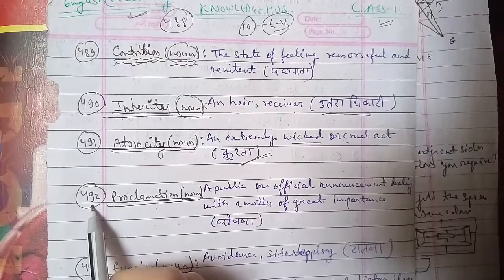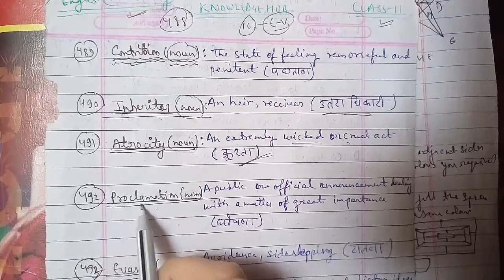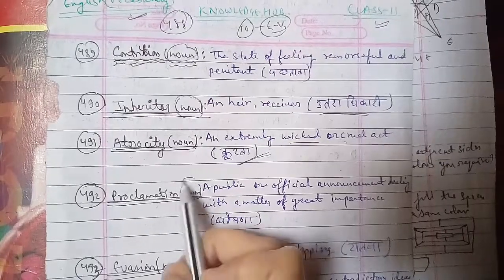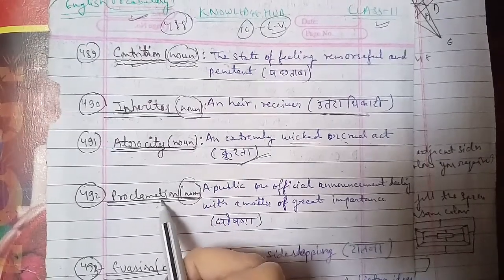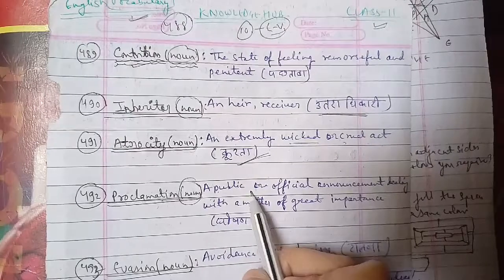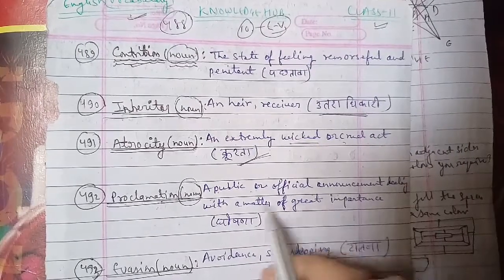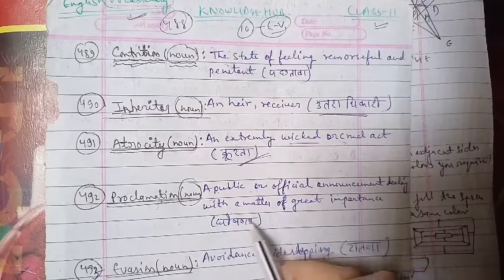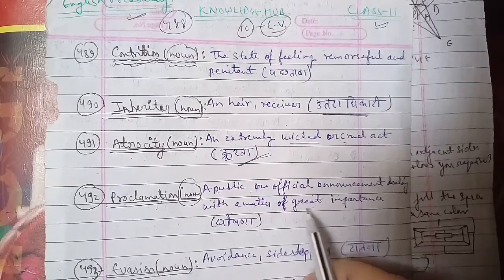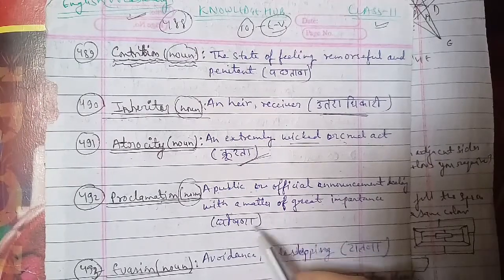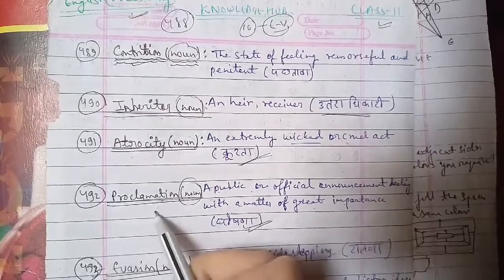Now we'll have the 492nd word here, which is proclamation. Proclamation is used as a noun, and the meaning of proclamation is a public or official announcement dealing with a matter of great importance. कोई चीज़ जब आप पब्लिक को डील कर, like घोषणा कर रहे हो, तब you can use the word proclamation here as well.